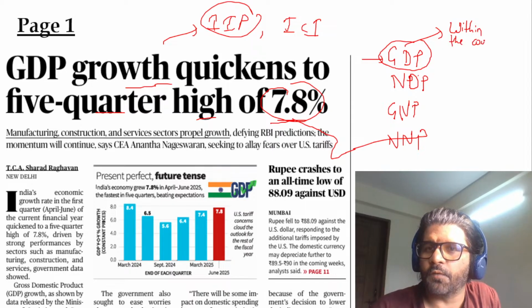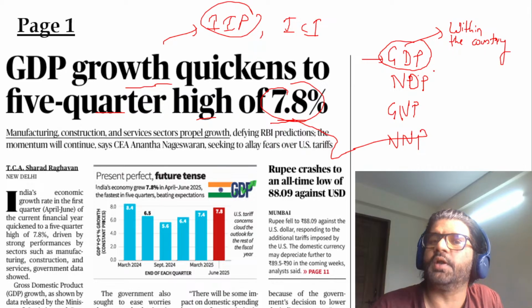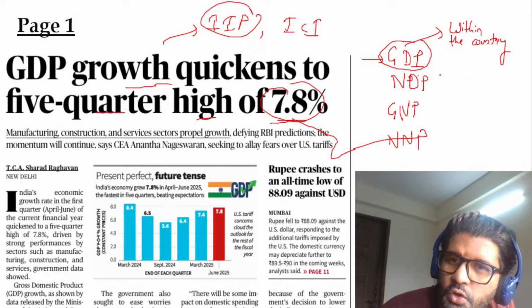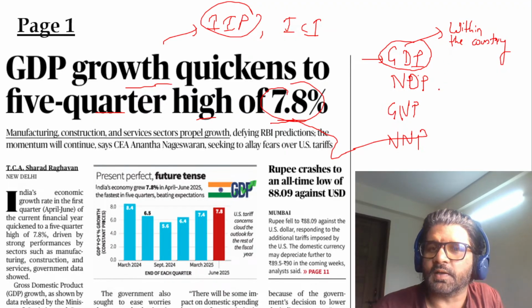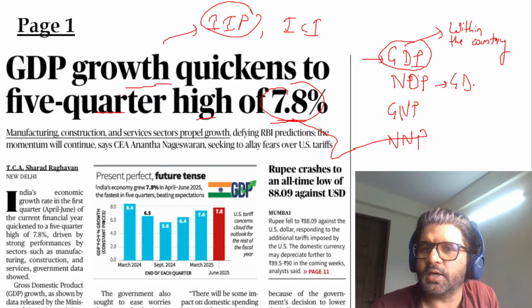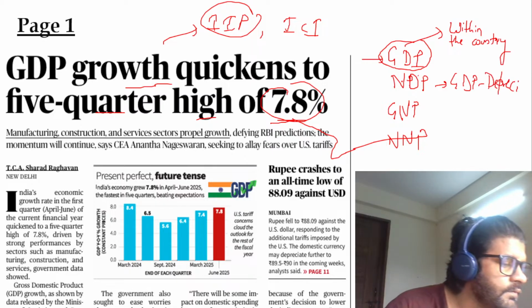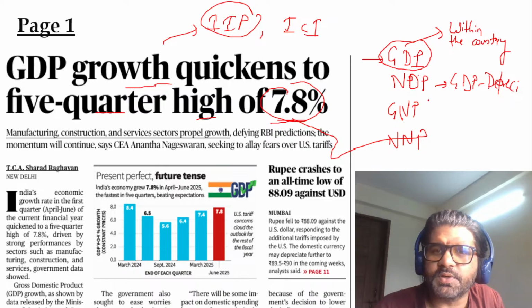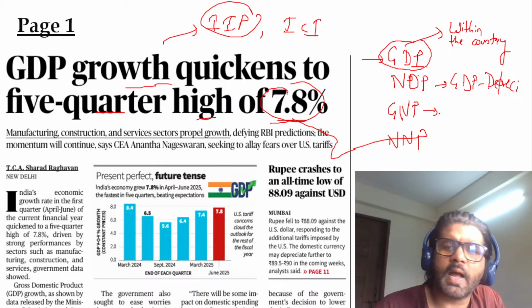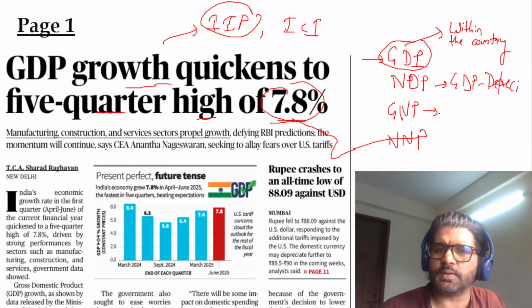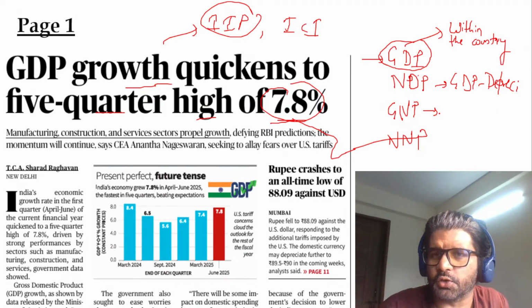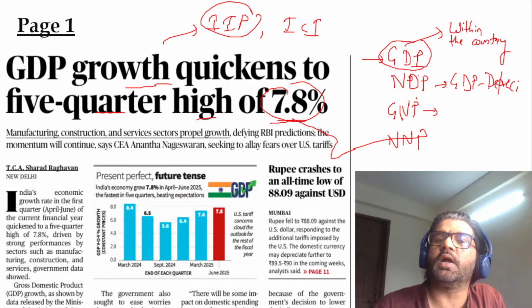So even if there is a foreign company in India, they're producing the goods within our country, that will be included in GDP. So total production of all goods and services produced by resident or non-resident, doesn't matter, within the country. What is NDP? GDP minus depreciation. Depreciation means you have some capital goods. They are getting depreciated every year. You have a laptop. So maybe the time period is 10 years. So every year it is getting depreciated 1/10 of its value. So you will subtract the depreciation, you will get net domestic product.